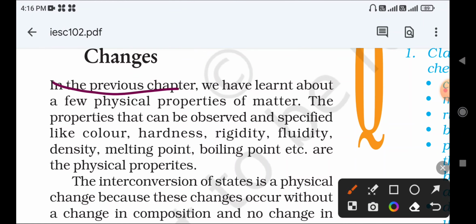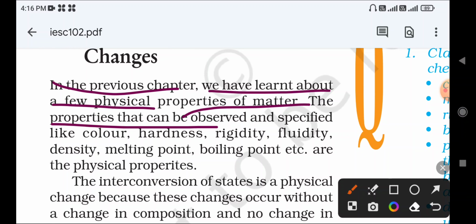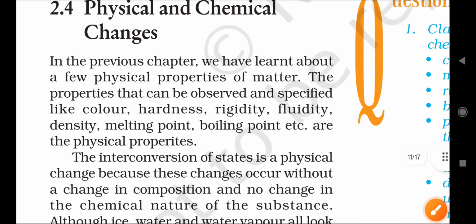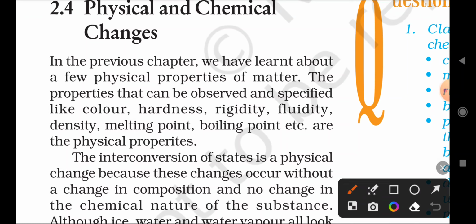In the previous chapter, we learnt about a few physical properties of matter. These are properties that can be observed and specified, which we can easily see and distinguish.